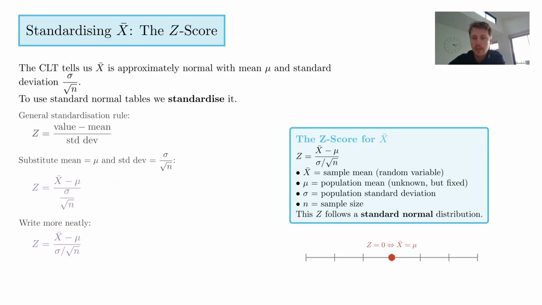Let's pause on that first line for a second. Let's think again about women's heights. Let's say the average is 165, and then you randomly select someone from the population. Maybe they're 170 centimeters tall. So 170 is the value, minus the mean, which is 165. Then you divide by the spread, or how spread out the distribution is.